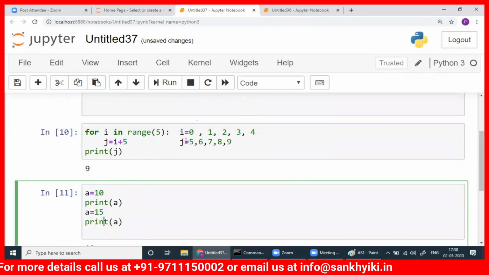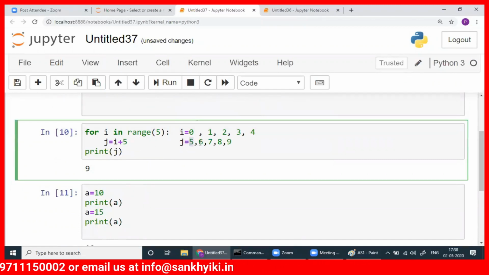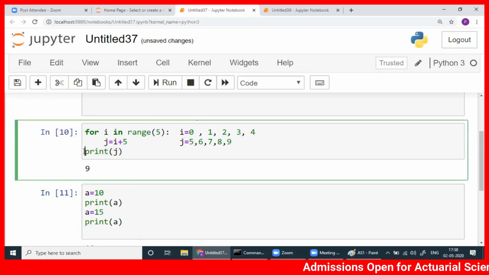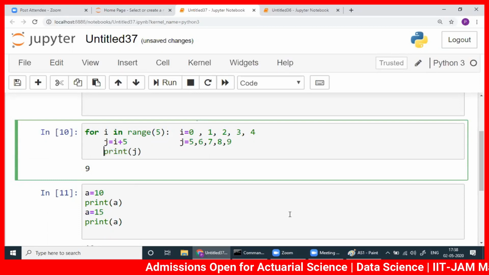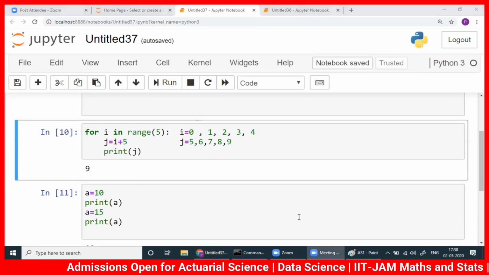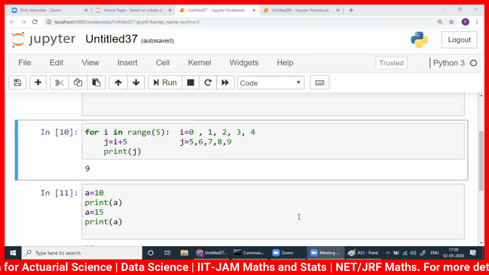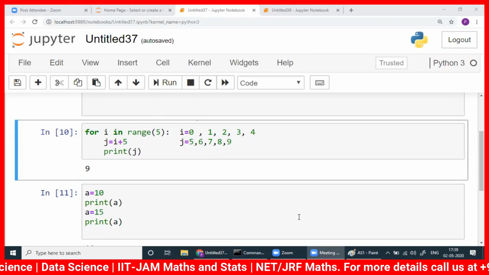So first value, if you print here, first value of j will be 5. Second value of j will be 6. Last value of j is 9. Okay. Then the loop will end. Then the final value of j will be printed here. Okay. So if you bring print here, all the print statements will be executed. Yeah. Questions? Okay. Yeah, sure.